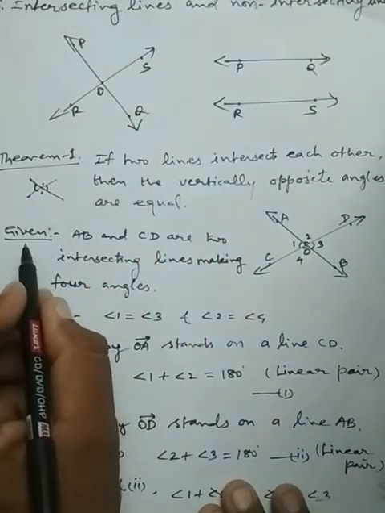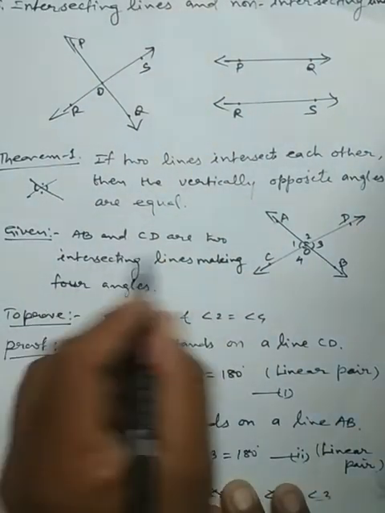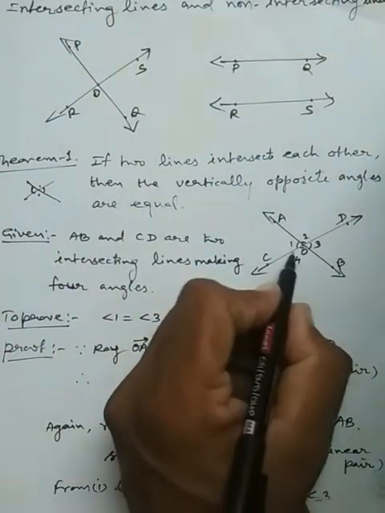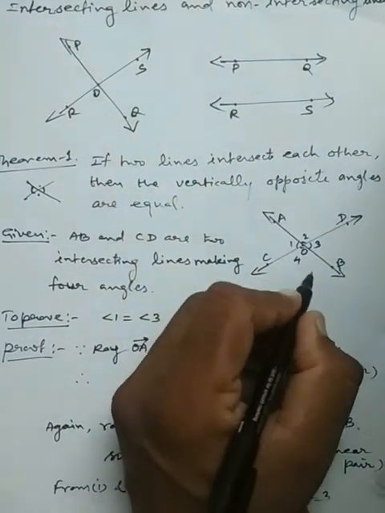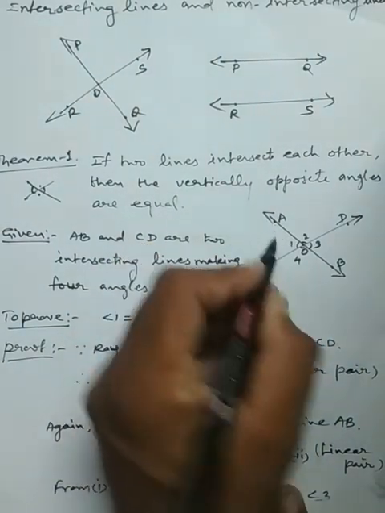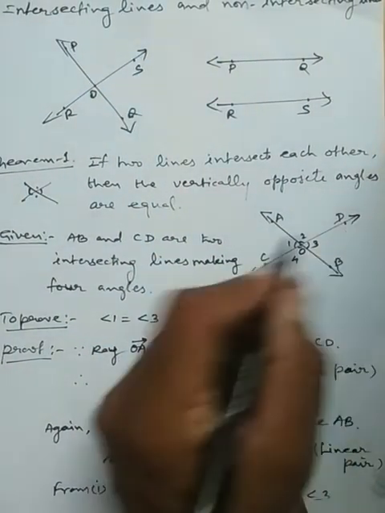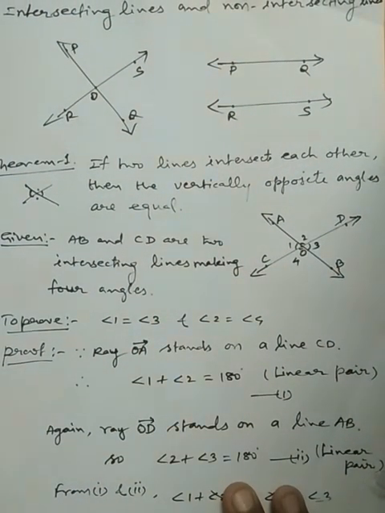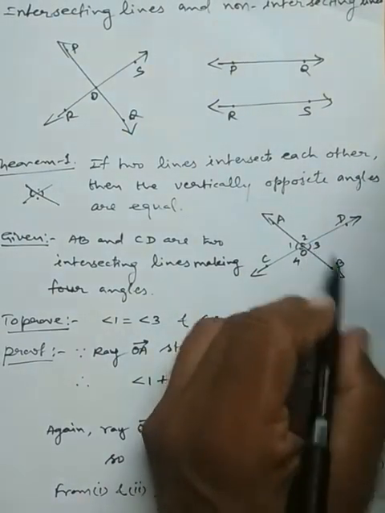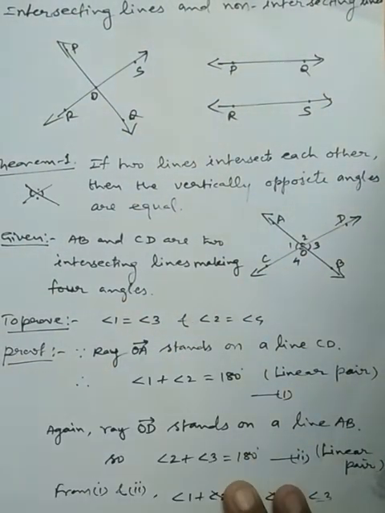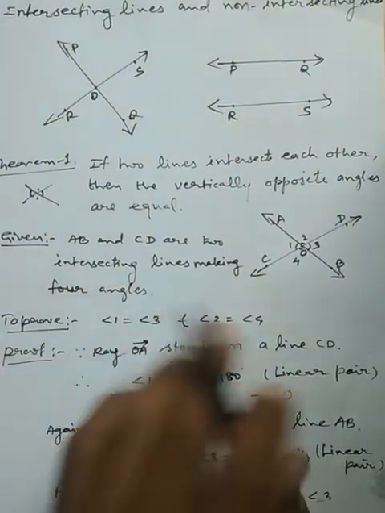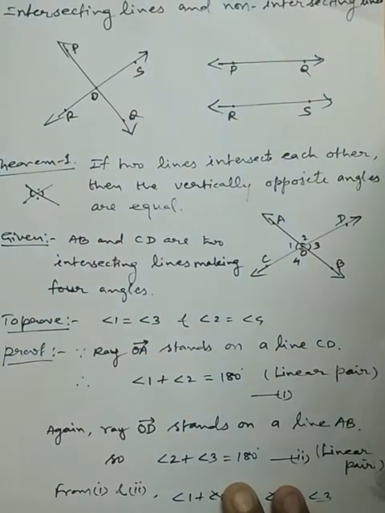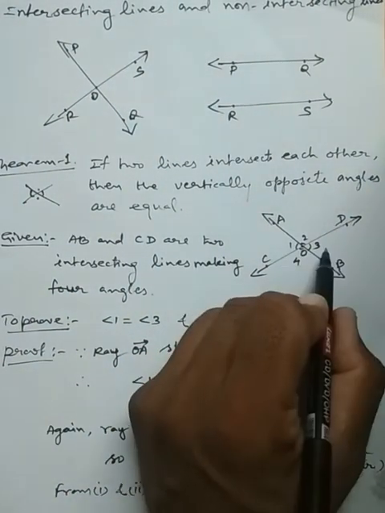So the given part is: AB and CD are two intersecting lines making the four angles 1, 2, 3 and 4. We should give a particular name, ABCD or 1, 2, 3, 4. If we do not use this naming, then AOC and BOD, AOD and BOC are vertically opposite, but naming is the simple method. So 1, 2, 3, 4 are the four angles. So the given part is two intersecting lines making four angles.